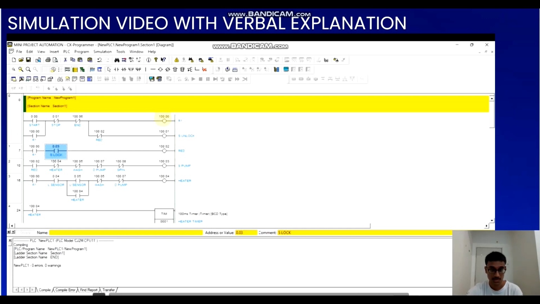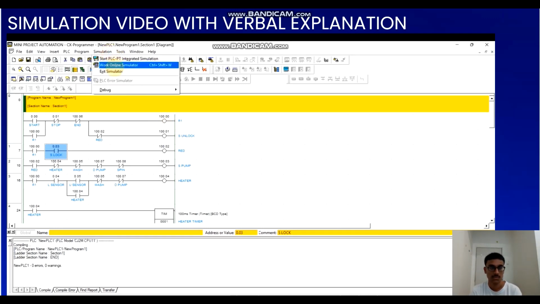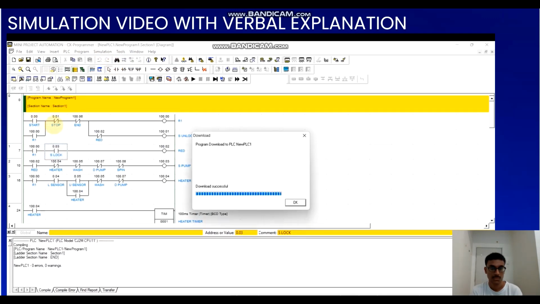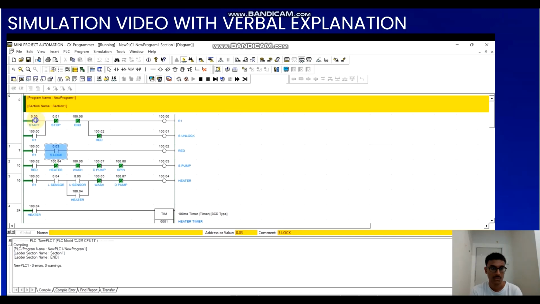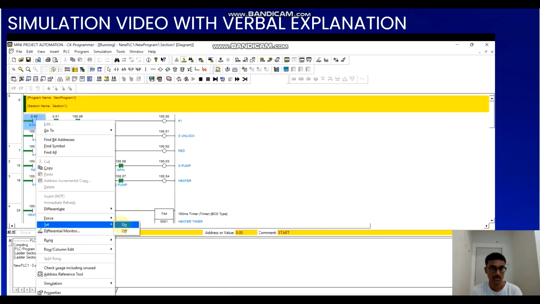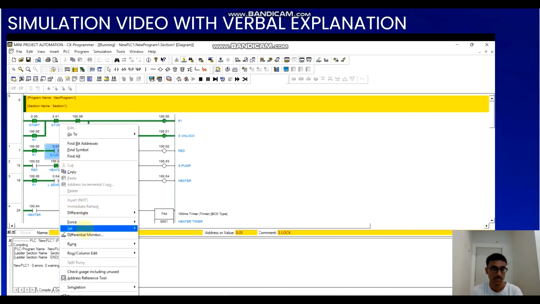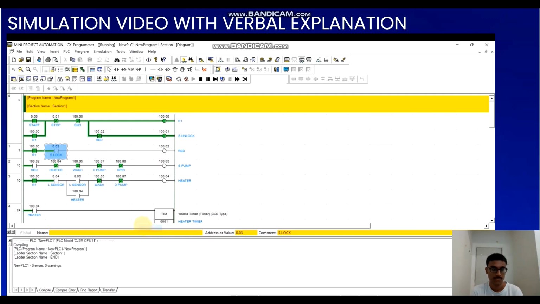Let's have a look. As we can see, this is the ladder diagram of the washing machine. Now we are going to simulate this ladder diagram. Now the washing machine has started ready, and we can see that the door of the washing machine is unlocked. After we put all the dirty clothes in the washing machine, the door will be locked automatically and then the red light will turn on.